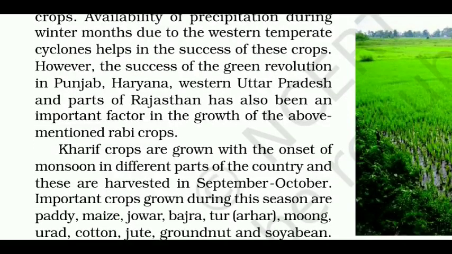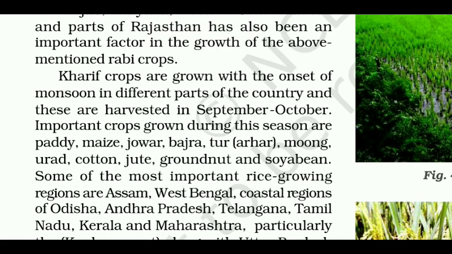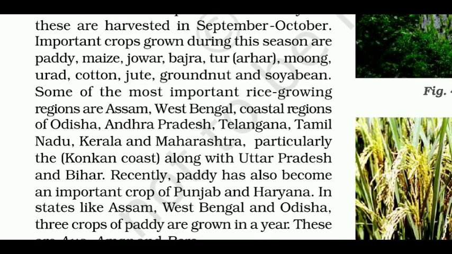However, the success of the Green Revolution in Punjab, Haryana, Western Uttar Pradesh and parts of Rajasthan has also been an important factor in the growth of the above mentioned Rabi crops. Kharif crops are grown with the onset of monsoon in different parts of the country, and these are harvested in September-October. Important crops grown during this season are paddy, maize, jowar, bajra, tur, arhar, moong, urad, cotton, jute, groundnut and soybean.